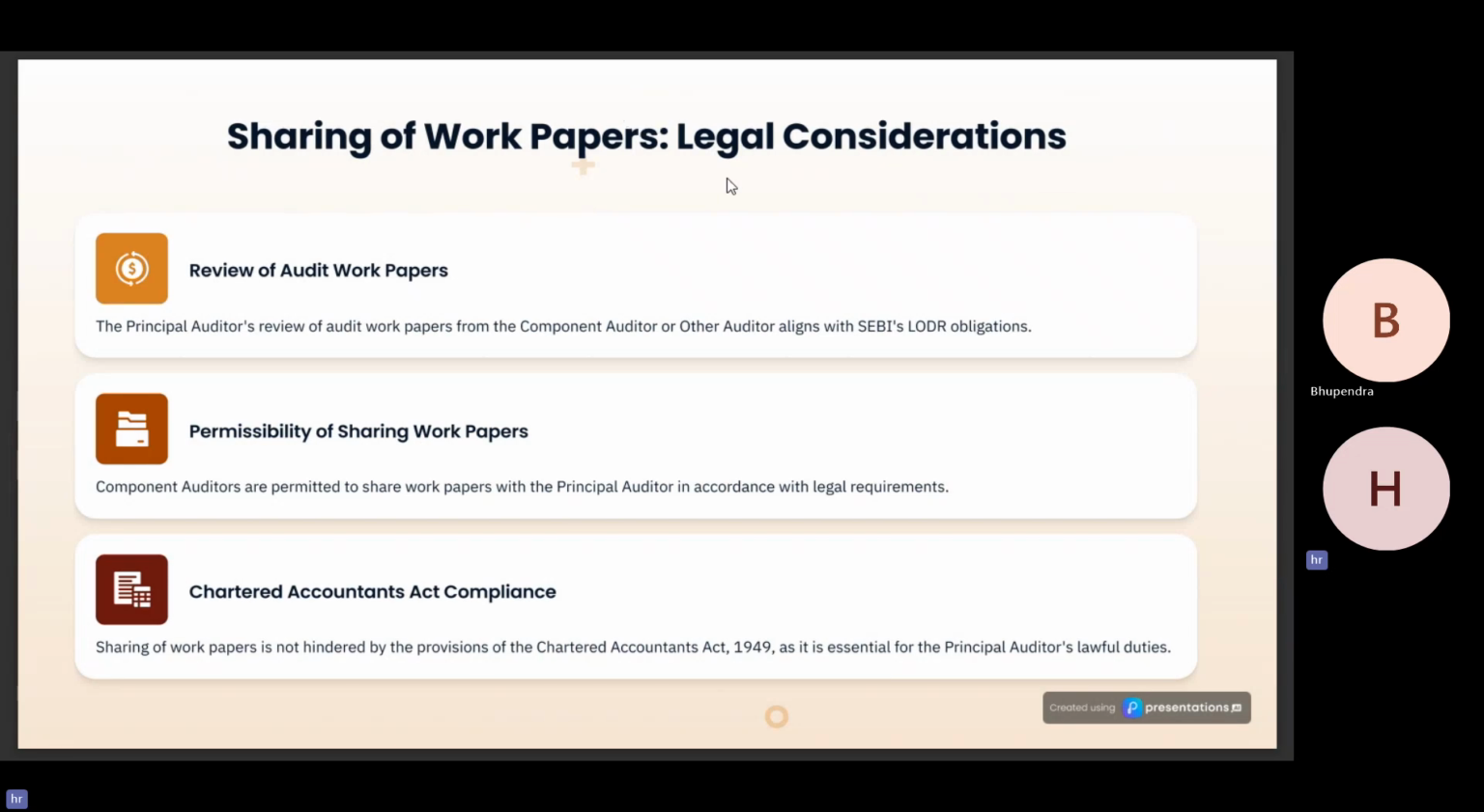This is a conclusive slide, sharing of work papers and the legal considerations for the same. The principal auditor's review of audit work papers from component auditors or other auditors is aligned with SEBI's LODR obligations. Component auditors are permitted to share work papers with principal auditors in accordance with the Companies Act. Sharing of work papers is not hindered by the provisions of the Chartered Accountants Act 1949, as explained before, as it is essential for the principal auditor's lawful duties.